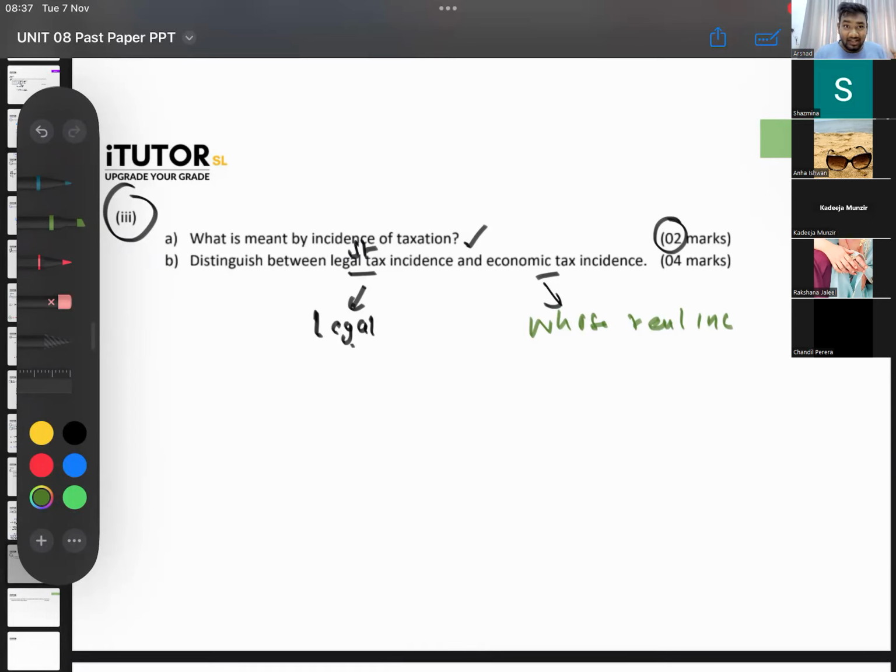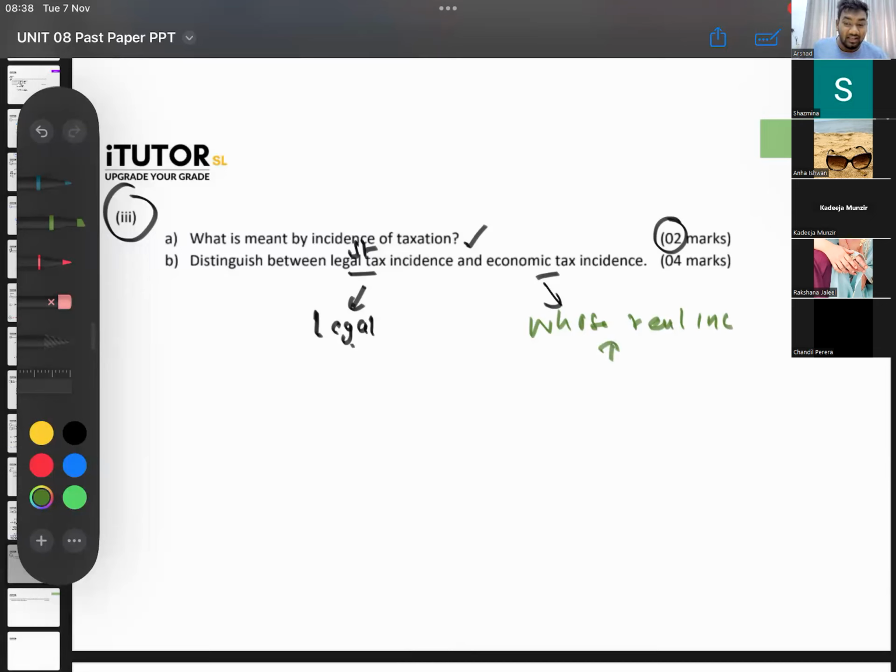Now, maybe when a tax on cigarettes is put, the company is only paying the tax to the government. They are the ones legally responsible. But the burden is on us, right? So the real income of whom is affected? It's our real income that is affected. So you can say that.